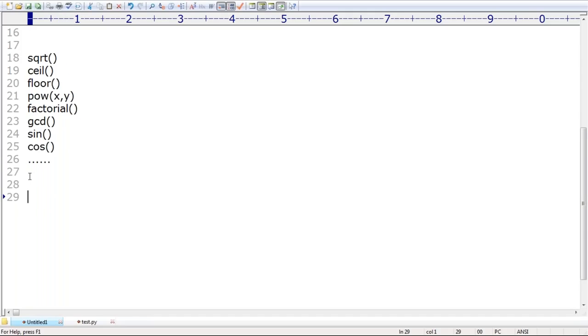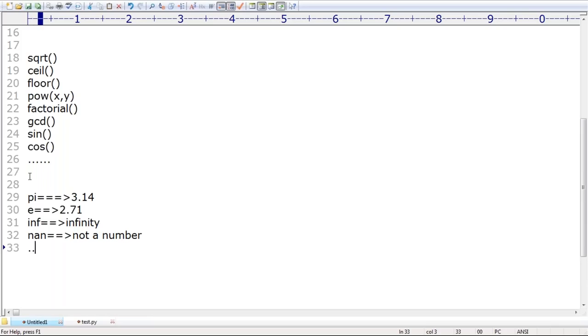Similarly, are there any constants available? Yes. Pi is there, with value 3.14. Next, e is there, the exponential value, the base of the natural logarithm. Its value is 2.71. Next, inf is there, infinity is the value. Next, nan is also there, not a number. So these are various constants present inside the math module.